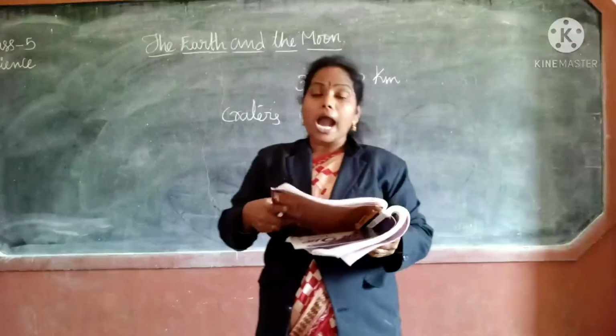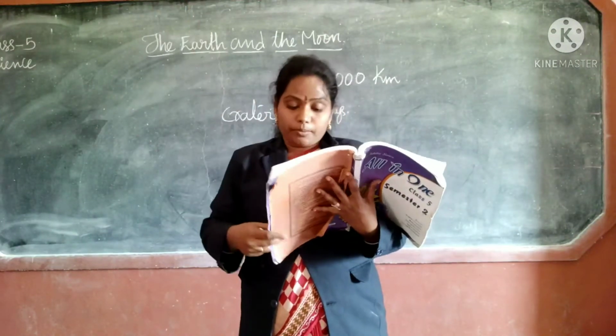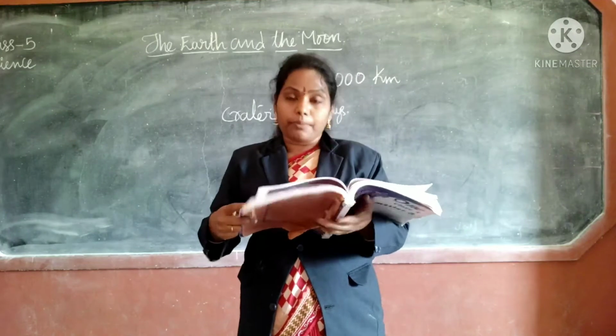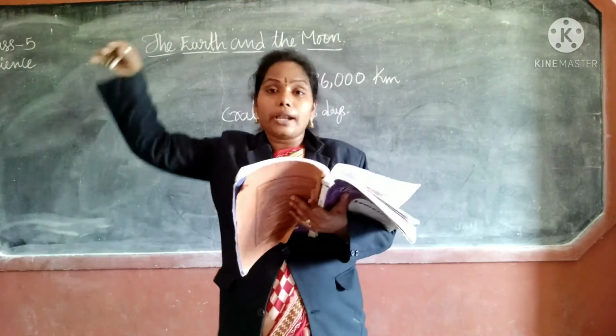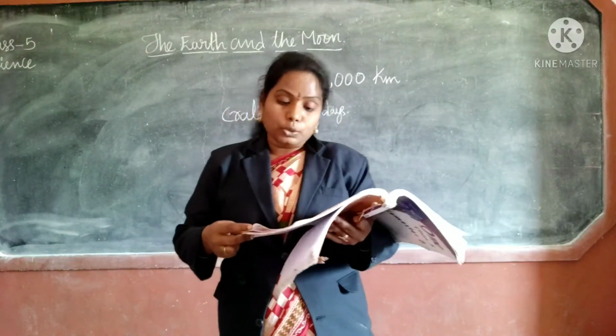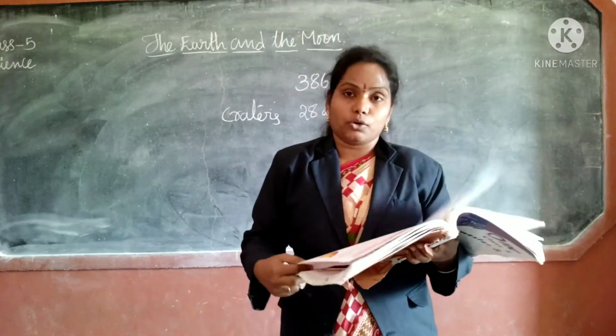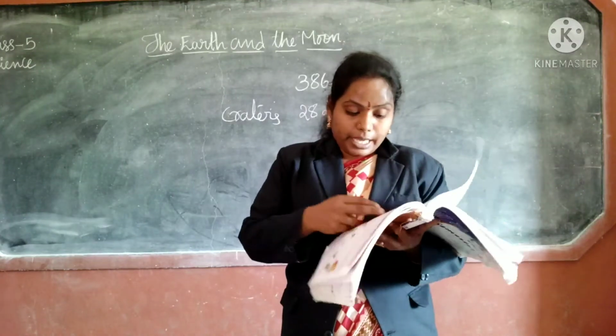There are tall and steep mountains also. Plains also there, and hollow spaces also there. These can be seen through a telescope from the earth. We can see all these from the telescope. Next, is there life